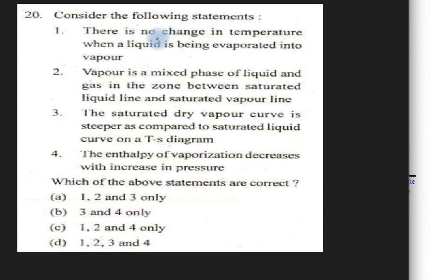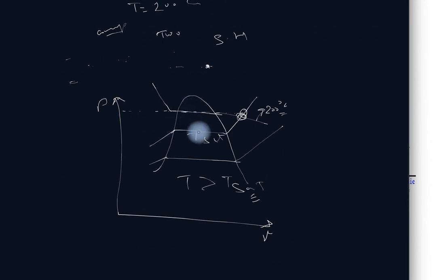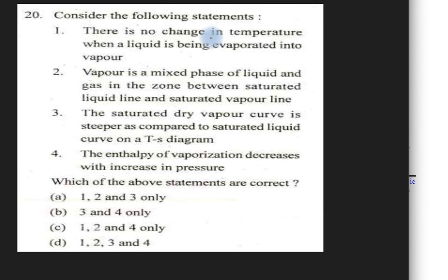So it is asking about the two-phase region. So the two-phase region is this one. Here my temperature is not changing. It is constant. So this is called the saturation temperature in this region. So this option is correct.